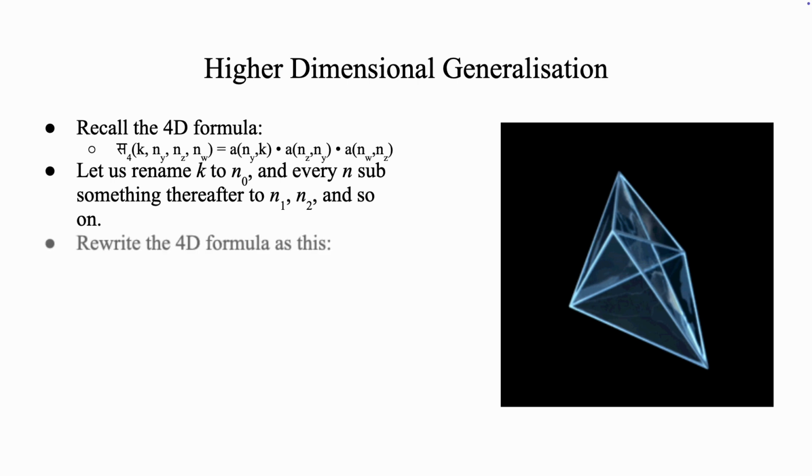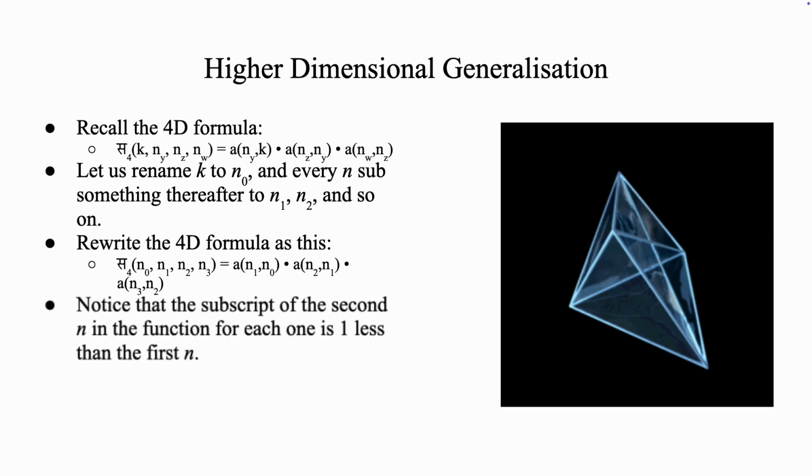Rewrite the four-dimensional formula as what's on your screen now. Notice that the subscript of the second n in the function, for each one, is one less than the first n. I'm talking about the right side. For each added factor, the subscript of the first n also increases by 1. So also the second n will increase by 1 for each added factor.